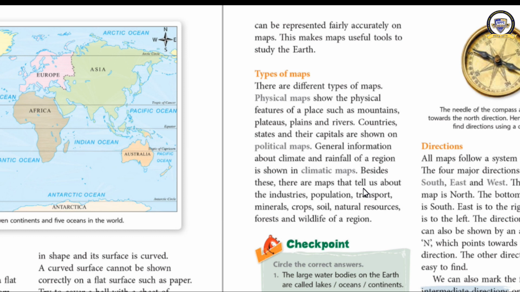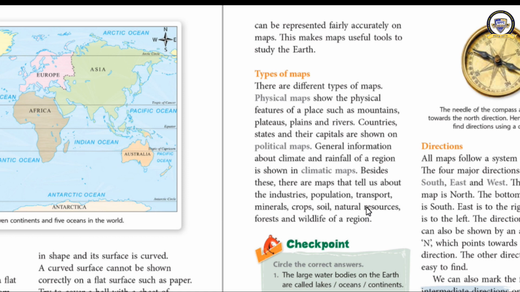Okay. And as I told you, we can make maps for other purposes also, like the crops grown in the country, or the soils found in the country, or the distribution of natural resources: where mineral oil is found, where iron is found or coal is found. In this way we can make the map.